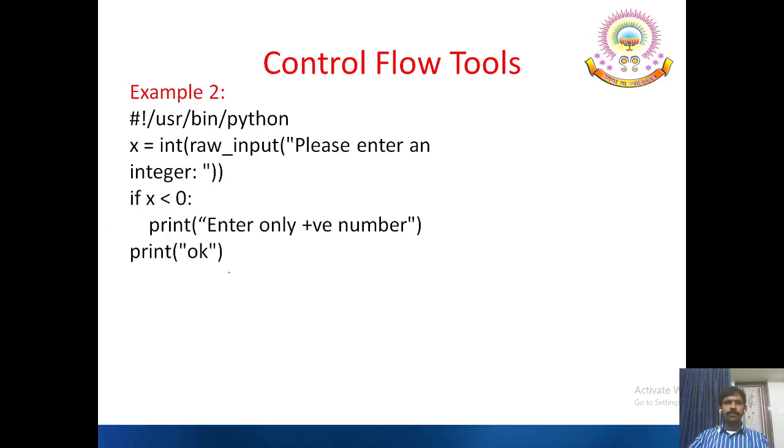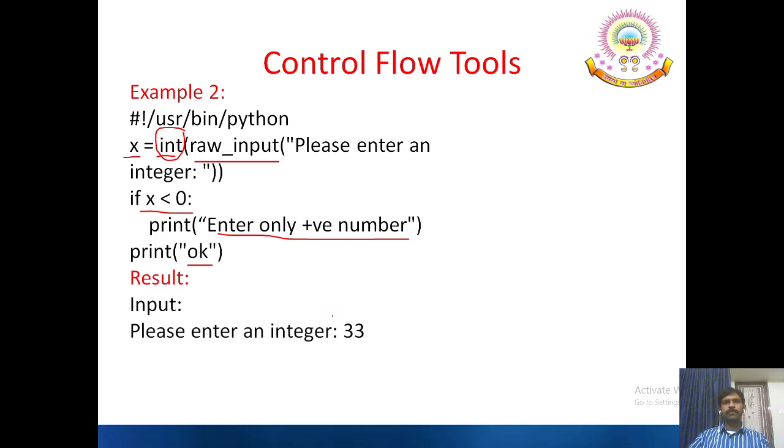The second example. First we receive a value from the user using raw input and it is typecasted using integer type. Int of raw input of please enter an integer. Here two parentheses are given and matching parentheses are also used. And here if x is less than 0, enter only positive number, otherwise say OK.